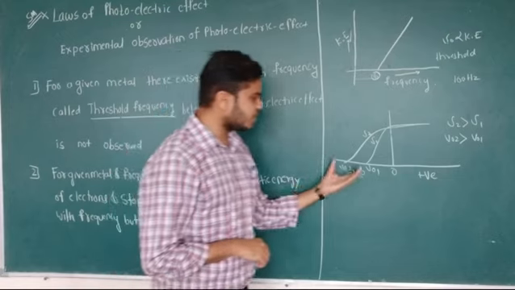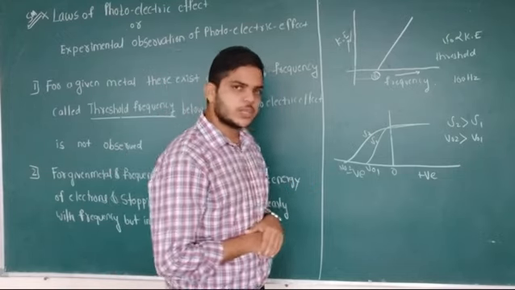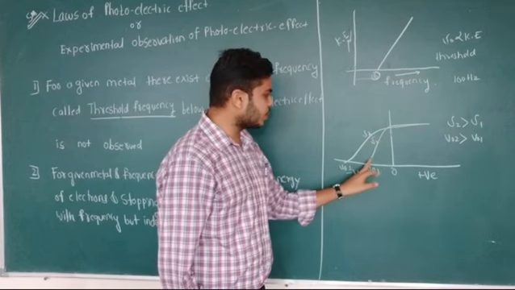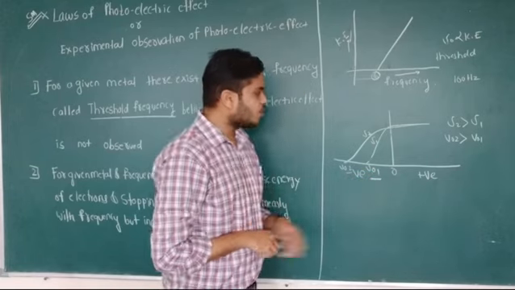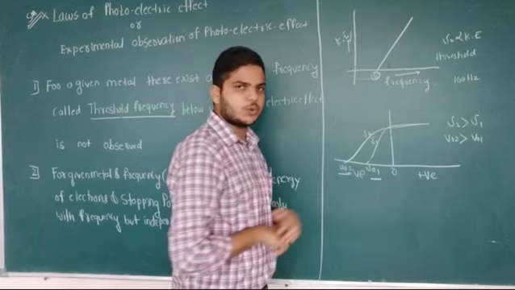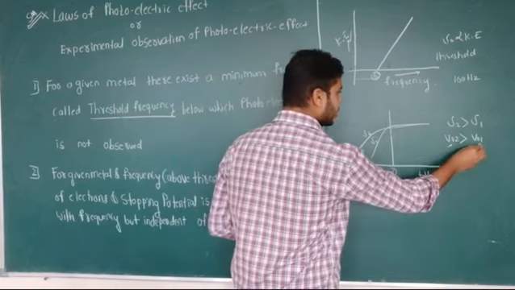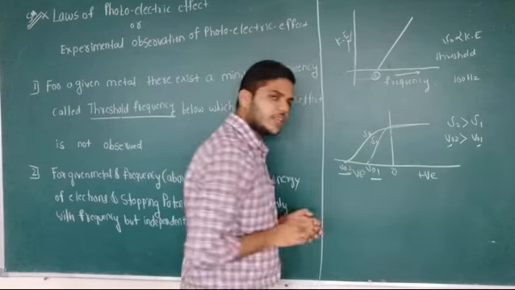Now look at this graph. This graph is observed for the frequency nu1. For nu1 frequency I am getting stopping potential V0_1. For nu2 frequency I am getting stopping potential V0_2. If you look at the graph, V0_2 is more compared to V0_1.